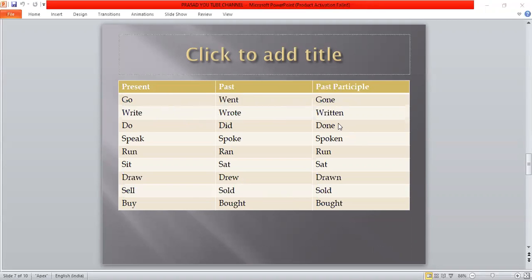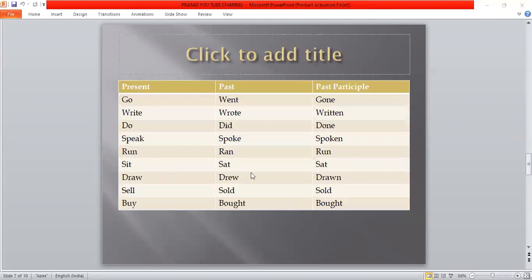Do, did, done. Speak, spoke, spoken. Run, ran, run. Sit, sat, sat. Draw, drew, drawn. Sell, sold, sold. Buy, bought, bought. Okay, so verb forms: first of all, before you start speaking, you need to be familiar with these verb forms: present form, past form, and past participle form.